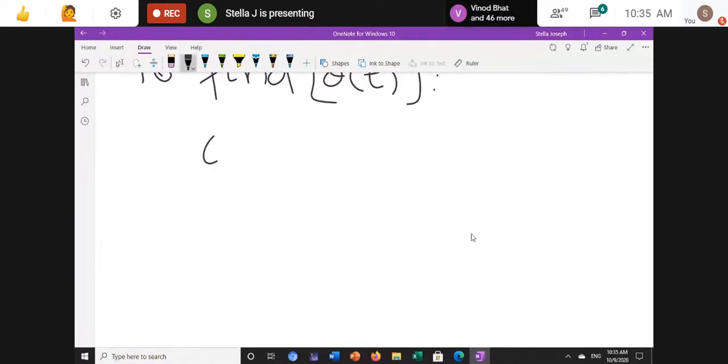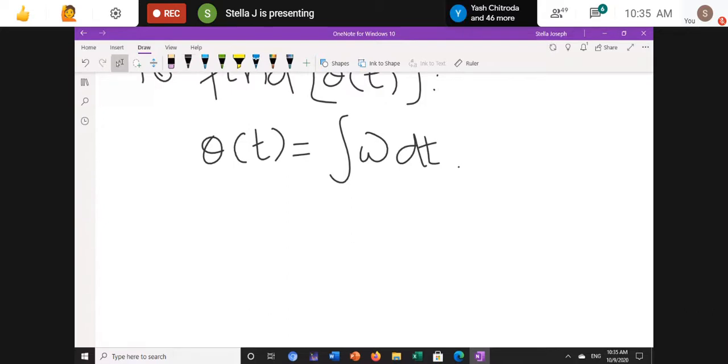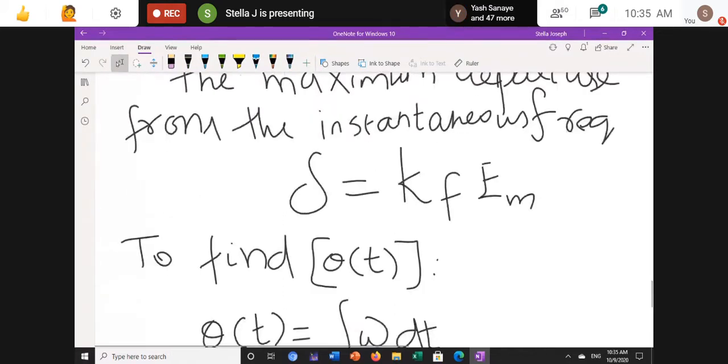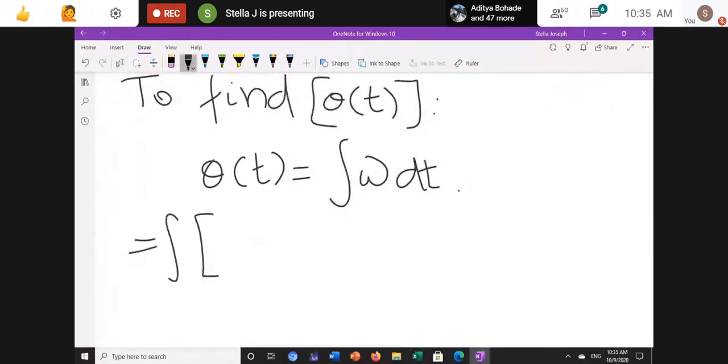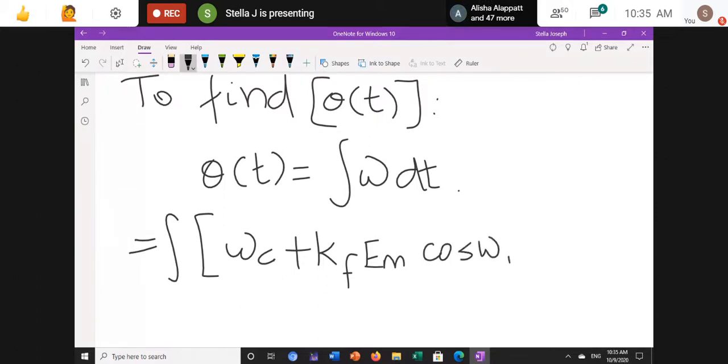Theta of t is equal to the integral of omega into dt. We already found out what omega is: omega c plus kf em into cos omega mt, into dt.